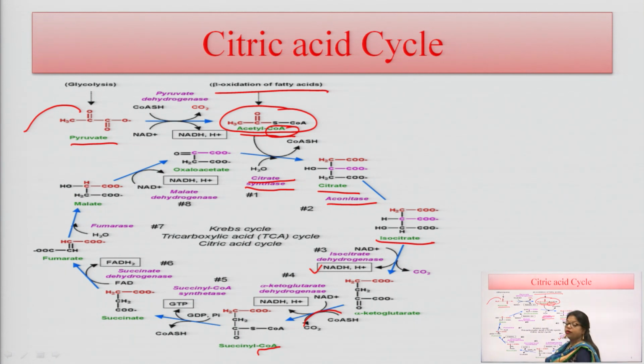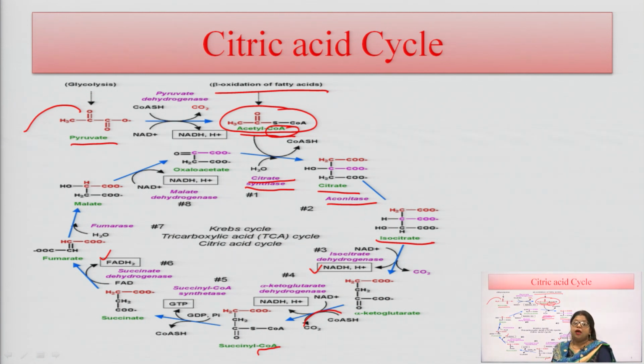And in the sixth reaction of this citric acid cycle, succinate is catalyzed by the succinate dehydrogenase enzyme, and this succinate is converted into, this is the isomerization reaction, succinate is converted into fumarate. This fumarate is helpful for the formation of malate in the next reaction, and in this reaction there is formation of one FADH2 molecule.